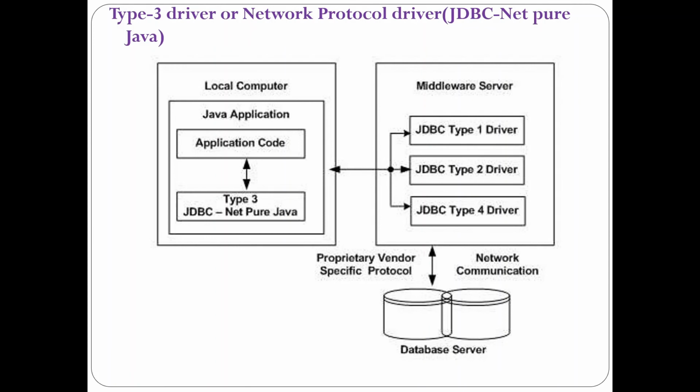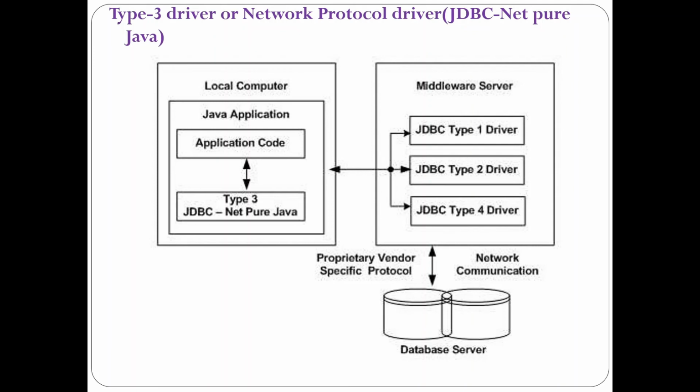The socket information is then translated by middleware application server into the call format required by the DBMS and forwarded to the database server. This kind of driver is extremely flexible since it requires no code installed on the client, and a single driver can actually provide access to multiple databases.